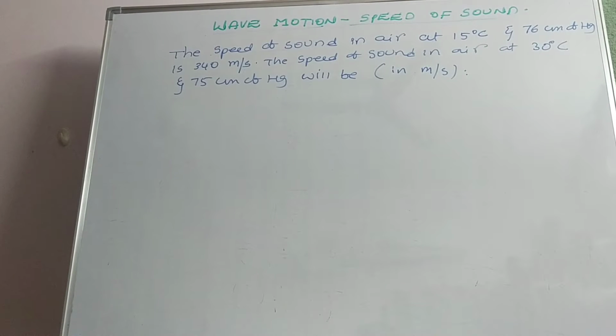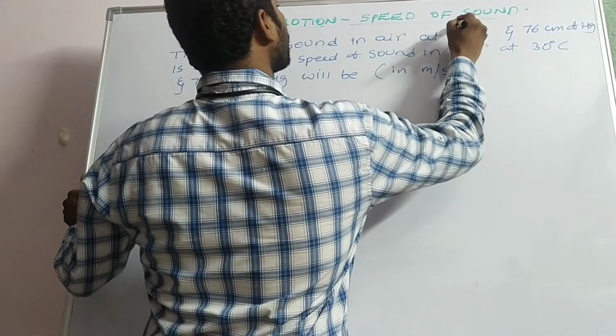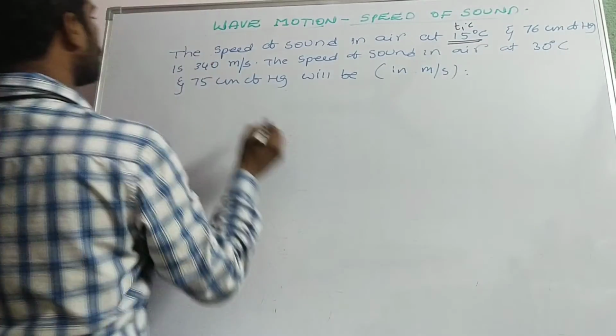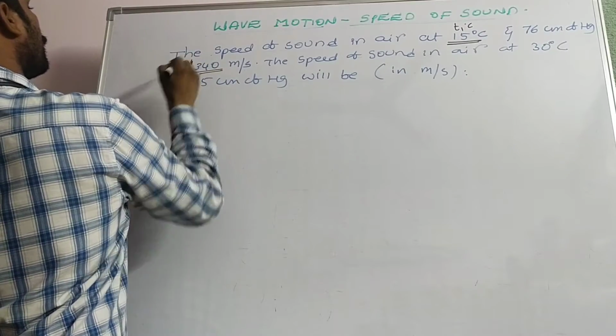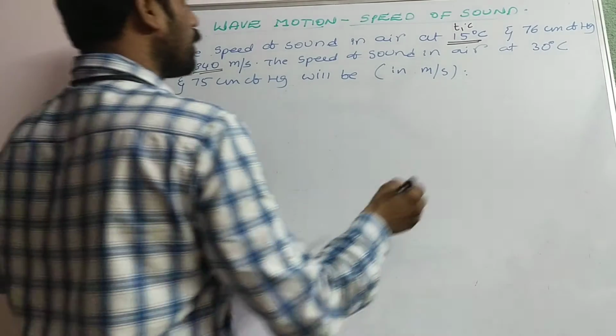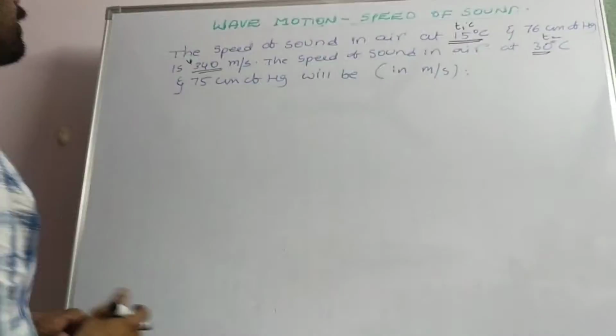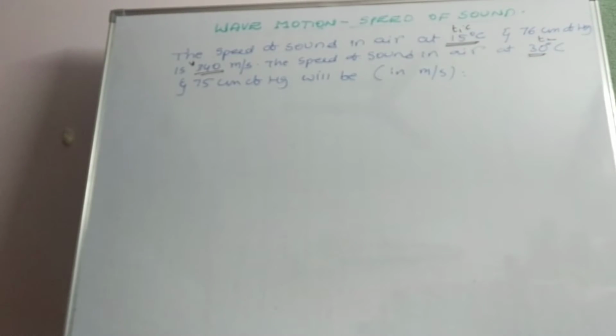So here is a similar model as the previous problem. Here we have the speed of sound in air at 15 degrees Celsius. The speed of sound in air at 15 degrees Celsius is 340 meter per second. V1 is given. The speed of sound in air at 30 degrees Celsius, T2, is given, and 75 centimeter of mercury, will be in meter per second.